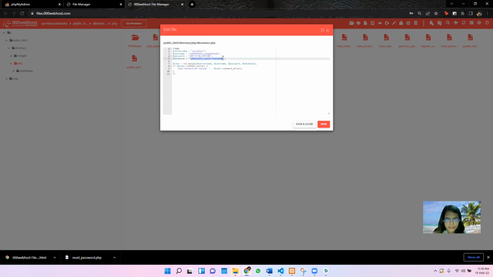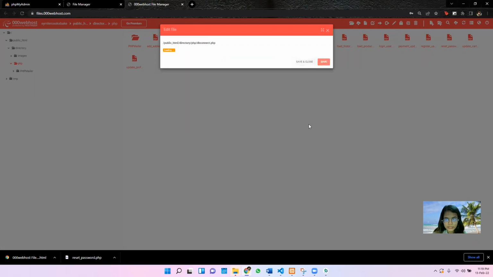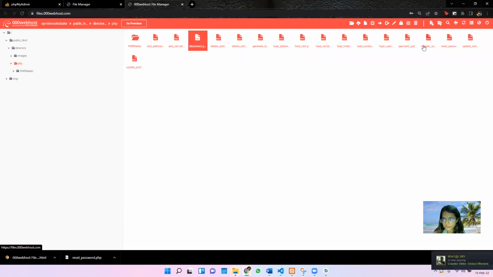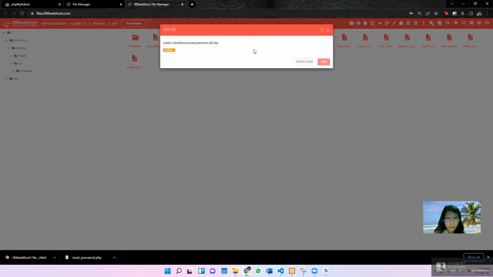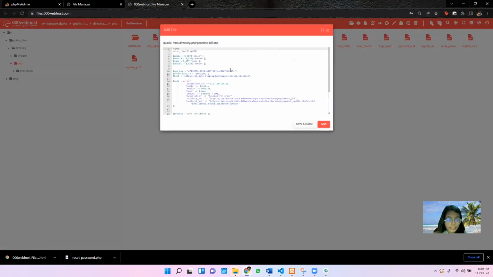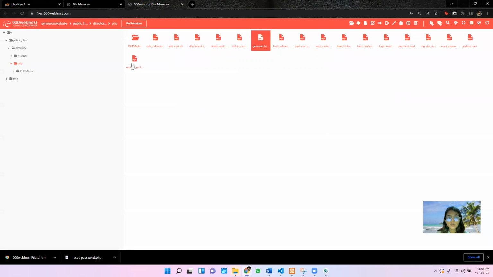This is the database name. This is the generate bill gateway where I need to generate my own API key from Billplz Sandbox, and here is my API key as well as the collection ID. So all these directories are involved in my application.